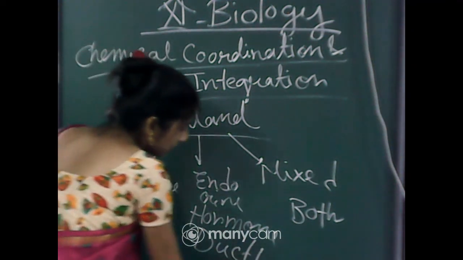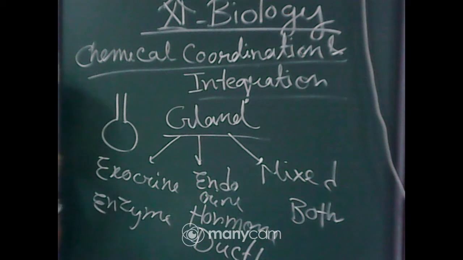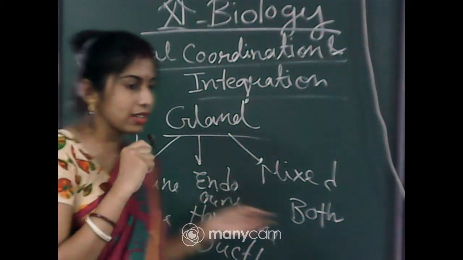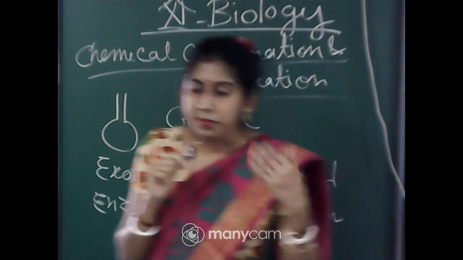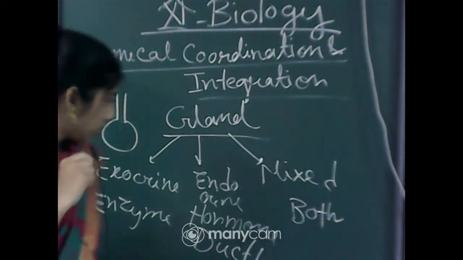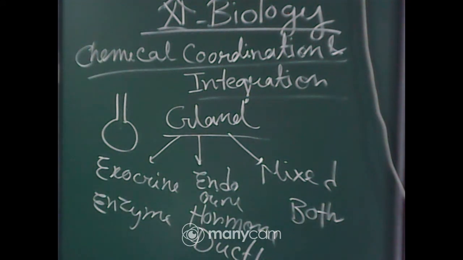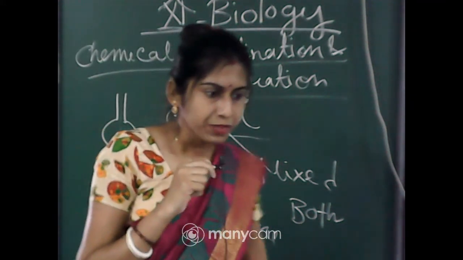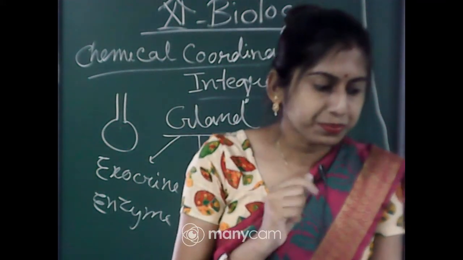Why is it called a ductless gland? Because in this particular type of endocrine gland ducts are absent. They will release their secretion directly into the blood. As ducts are absent, that is why it is called a ductless gland.